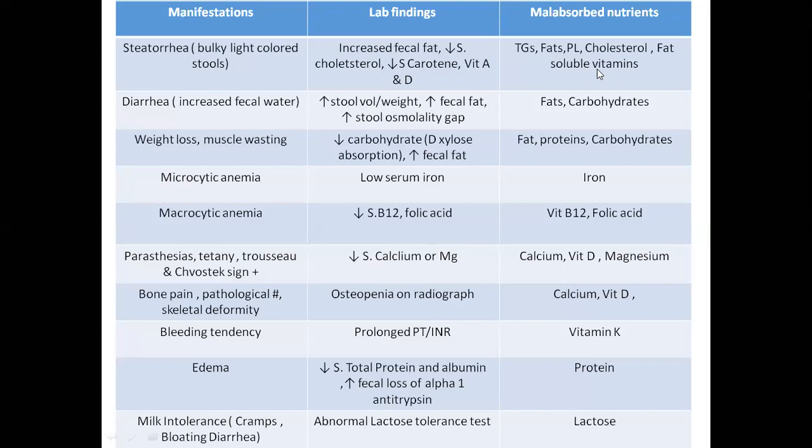Okay. So what is Chvostek sign? We have seen if the patient has decreased calcium, there may be paresthesias, tetany, Trousseau's sign or Chvostek sign. What is Chvostek sign?